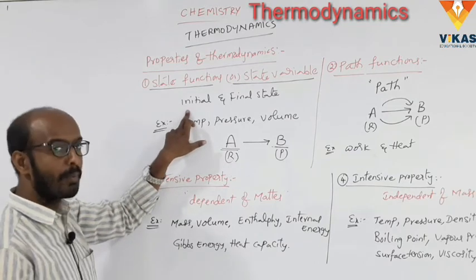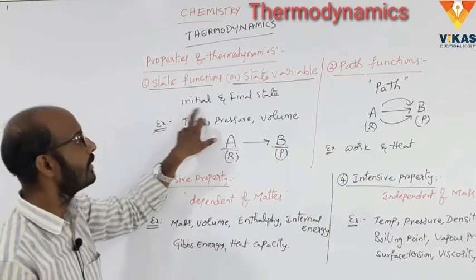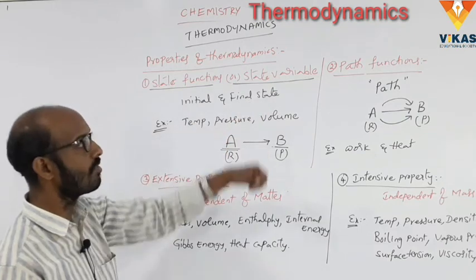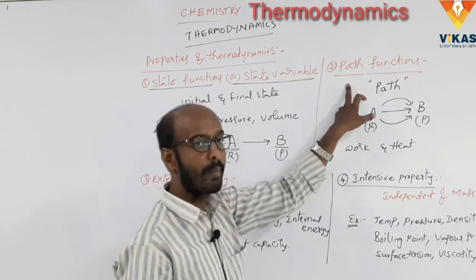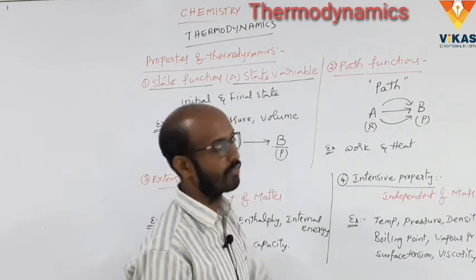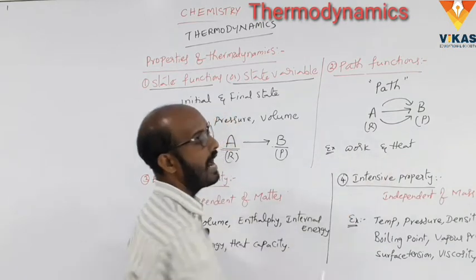Here, a state function is a thermodynamic property whose value depends upon the initial and final states. Examples are temperature, pressure, volume. A path function is a thermal property whose value depends upon the direction or path. Examples are work and heat.